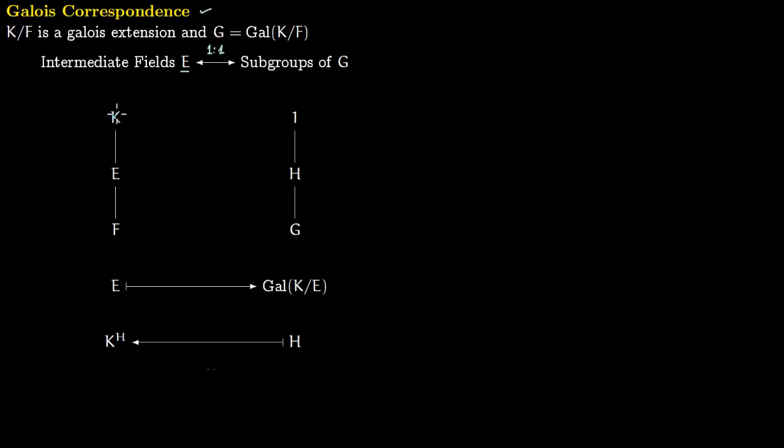So this is how it is generally pictured. You have field F, and over it you have field K, and you have some intermediate field E. Corresponding to this there are groups.